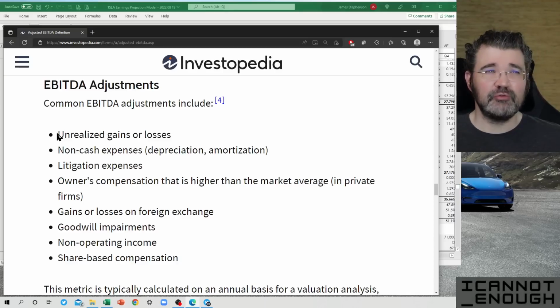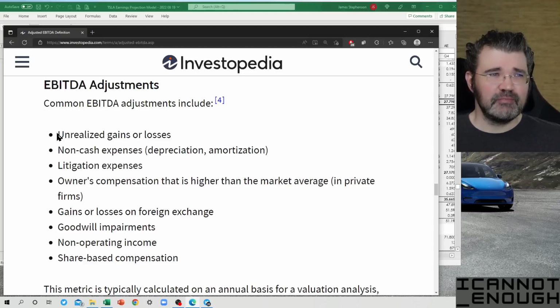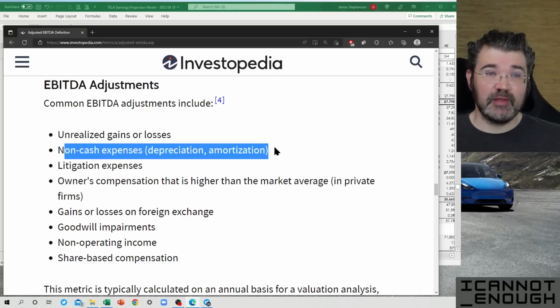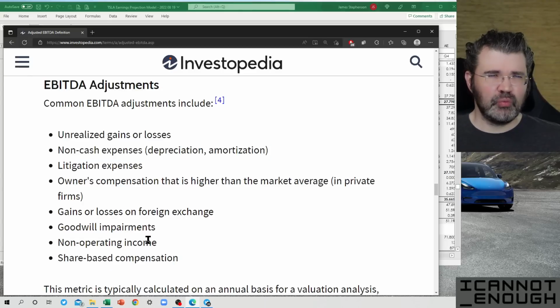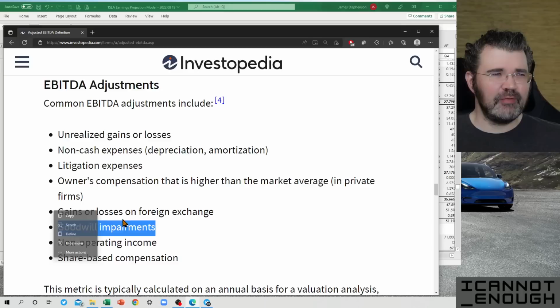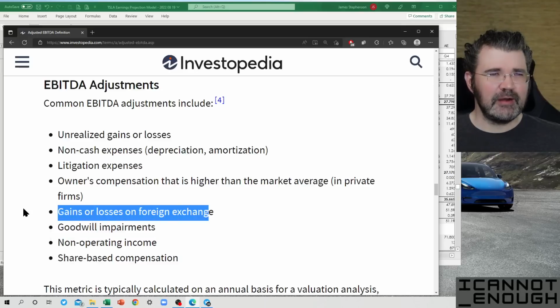And companies are allowed to throw out stuff that is either non-cash, in the case of depreciation and amortization, or stock-based compensation, or is just weird stuff not expected to recur in future quarters. So you can throw out non-operating income, you can throw out goodwill impairments, you can throw out gain or loss on foreign exchange. I don't think Tesla does throw that one out, but you could.